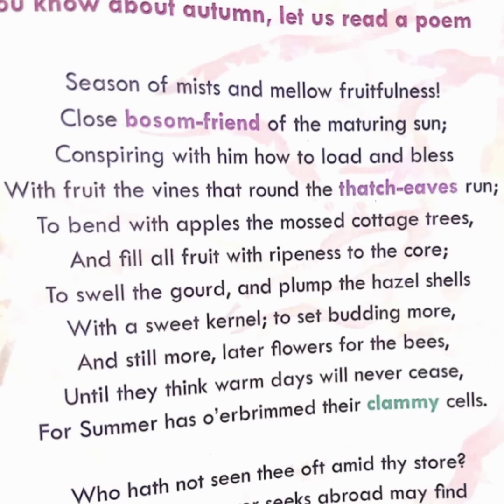So in the first stanza, Keats concentrates on the sights of autumn: ripening grapes and apples, swelling gourds and hazelnuts and blooming flowers. So the first stanza describes the period before the harvest, when full ripening leads to the dropping of the seeds, which sets the stage for spring flowers and the whole process starting over again.